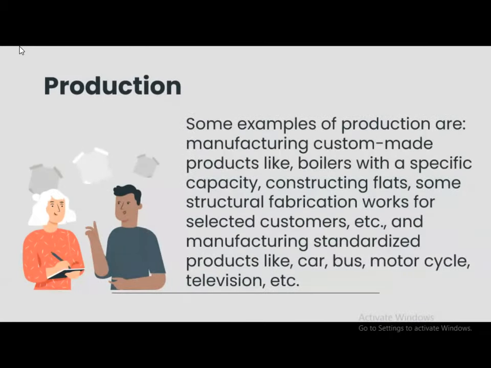We will continue with the production. Some examples of production are manufacturing custom-made products like boilers with a specific capacity, construction of flats, some structural fabrication works for selected customers, etc., and manufacturing standardized products like cars, buses, motorcycles, televisions, mobile phones, and so on.